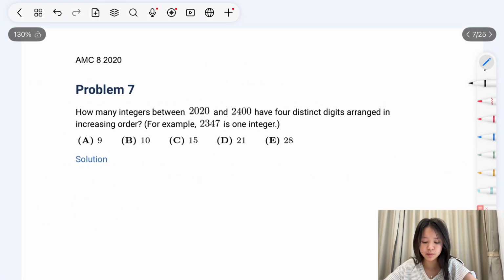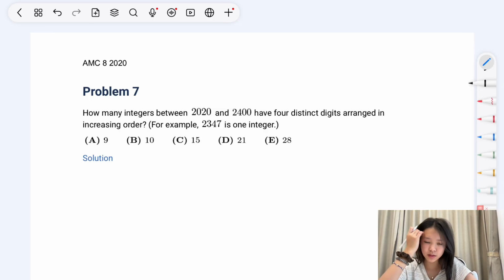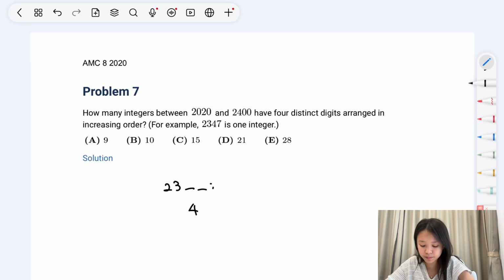Problem 7. How many integers between 2020 and 2400 have 4 distinct digits arranged in increasing order? So for it to be in increasing order, it has to be something 2, 3. And the 10th digit must start from 4. So then we have numbers 45 to 49 that are viable.